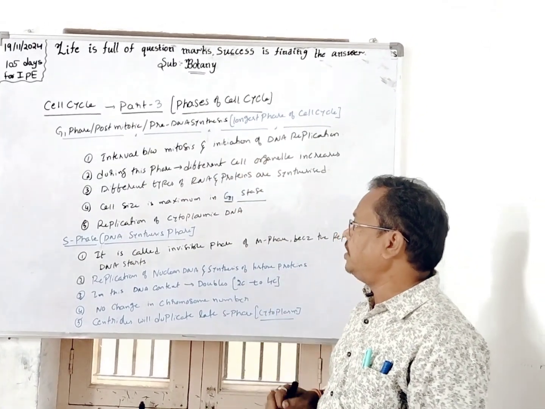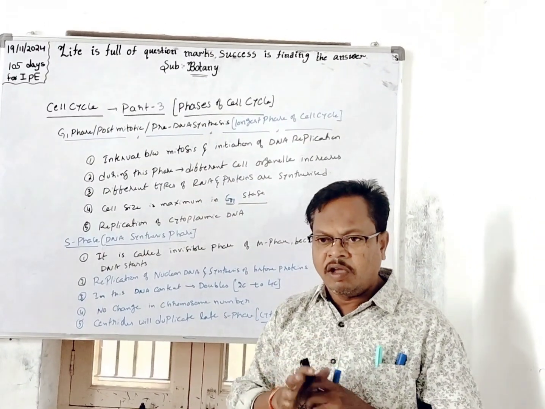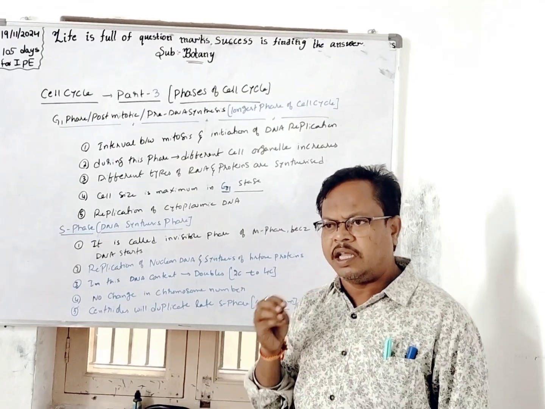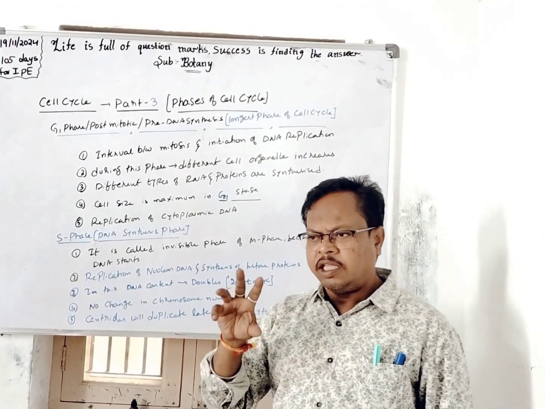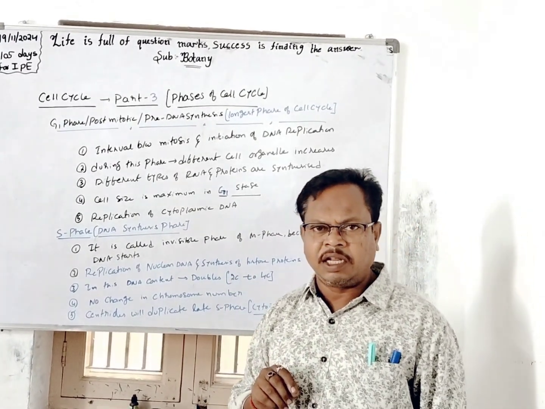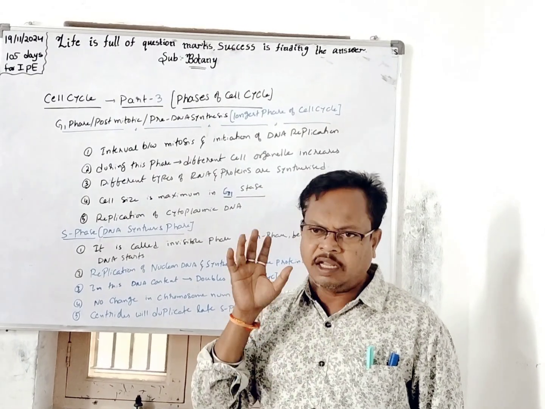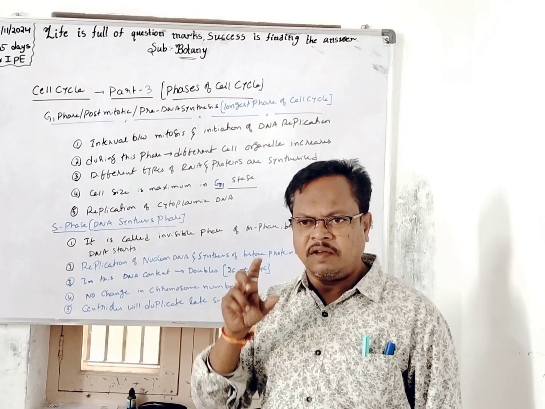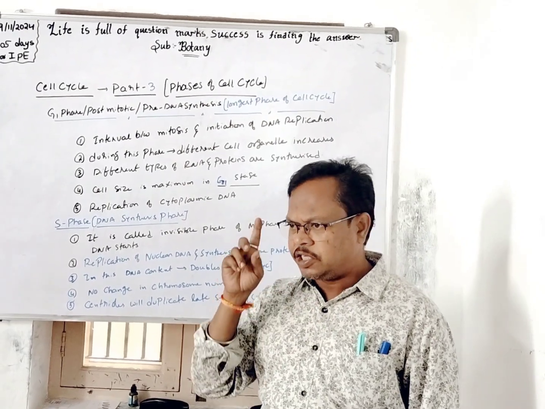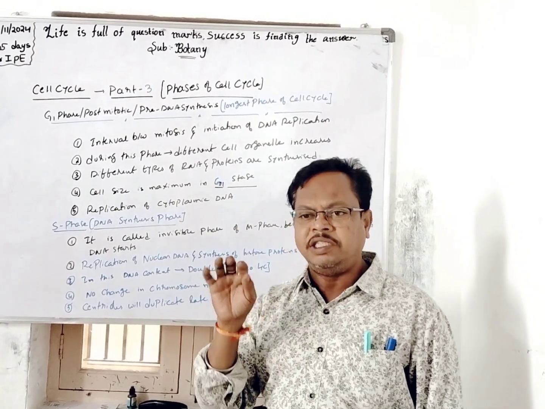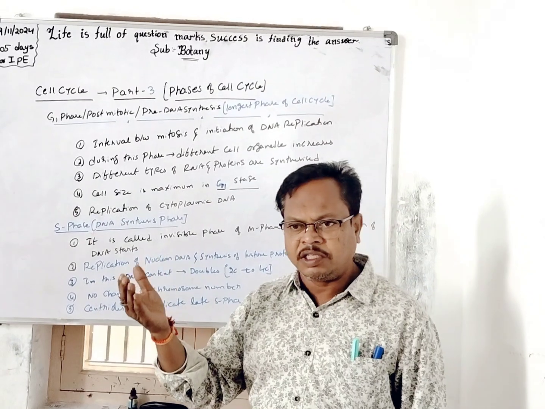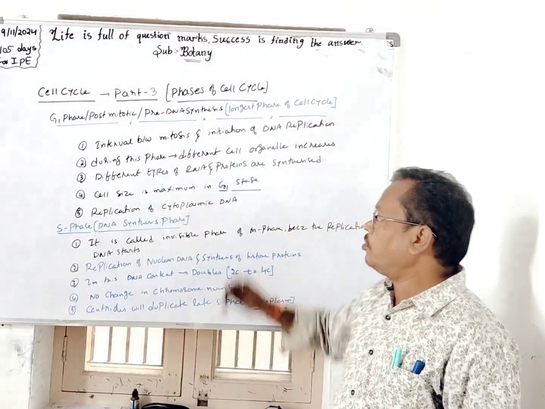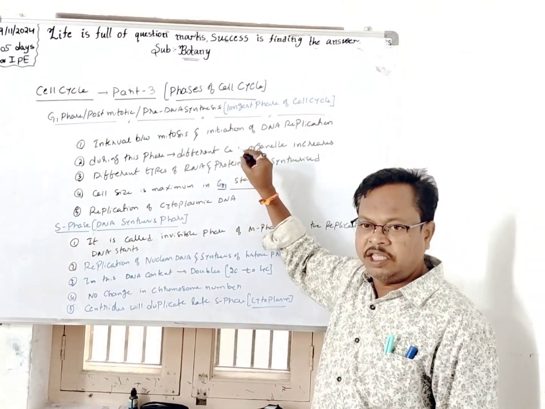Now coming to the next point, dear students, in this phase, all the cell organelles. What are the cell organelles? In a eukaryotic cell, there are both double membrane cell organelles and single membrane cell organelles. The duplication of the double membrane cell organelles takes place in G2 phase, not in G1 phase. Whereas the rest, all the single membrane cell organelles, are going to be synthesized in the G1 phase only.